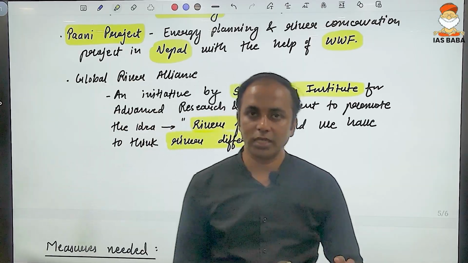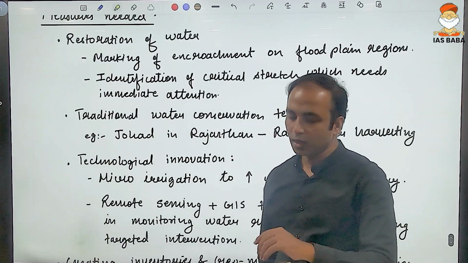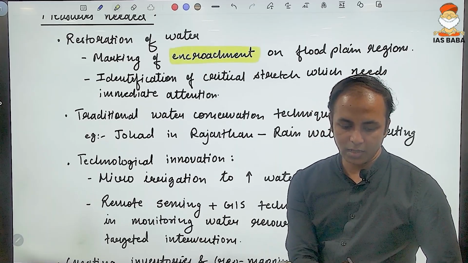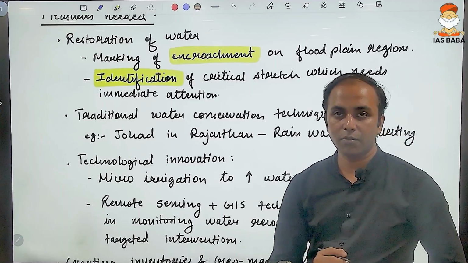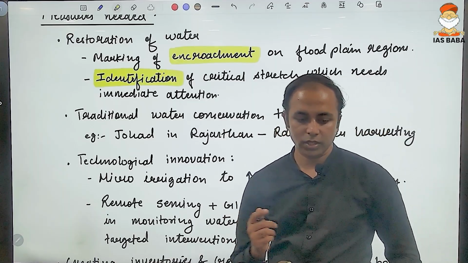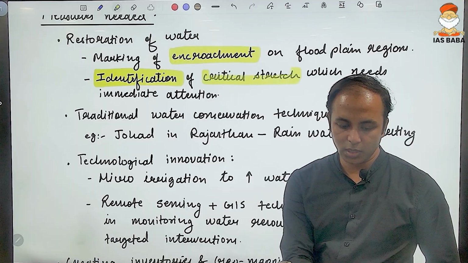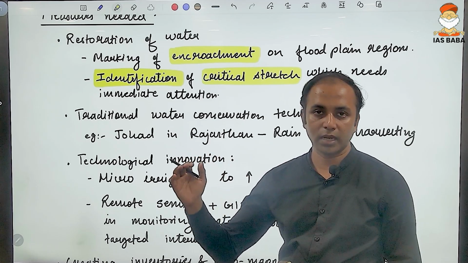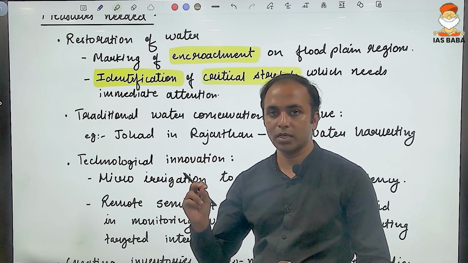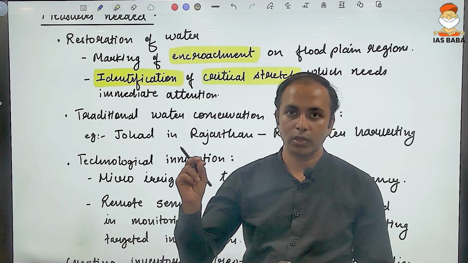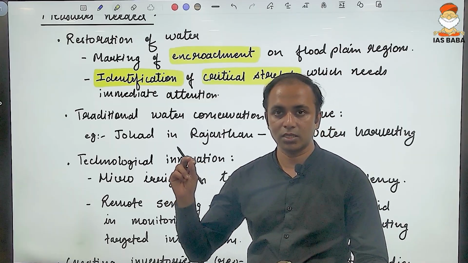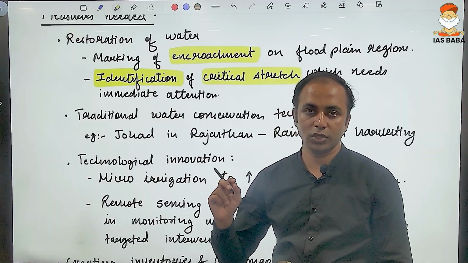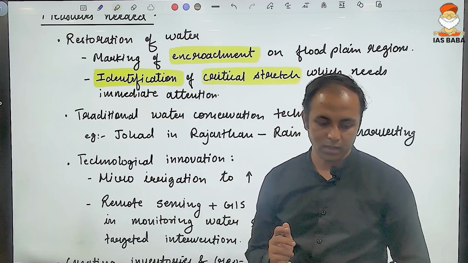Some additional initiatives can also be given, like the restoration of water bodies. This can be done by first identifying those areas which have been encroached, and especially the critical regions where this encroachment has taken place, so that the evacuation can be done. This will help in the conservation of the river water. It will prevent flooding and the hazard caused by river flooding. So this can be an initiative of disaster preparedness.